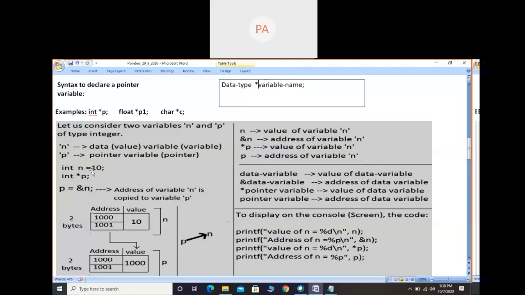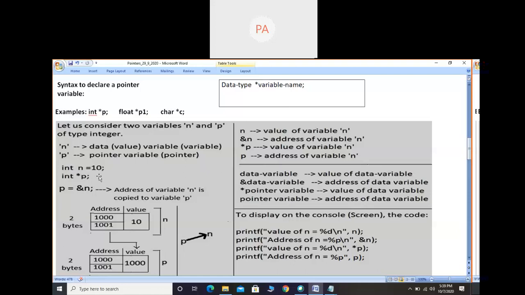So if you look at the statement int n = 10, directly you can store the value here. So 10 is a value, an integer constant value. We can just say n = 10. When you come to the p variable, it is a pointer variable. So int *p. You cannot say int *p = 10 or int *p = 20, because for p we have to store the address. For variable p we need to store the address because it is a pointer. So a pointer variable always stores the address.